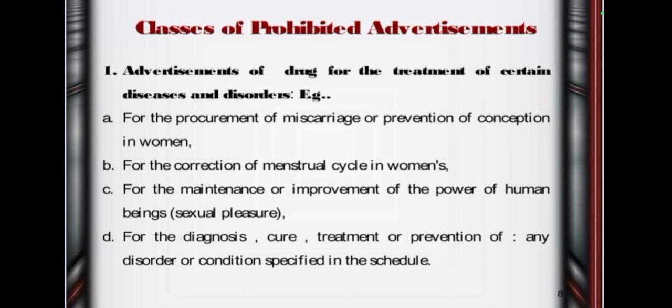Let us see one by one. First one, advertisement of drugs for the treatment of certain diseases and disorders. That means drugs for the procurement of miscarriage or prevention of conception in humans, and for enhancement or maintenance of human sexual capacity, and for the diagnosis, cure, treatment or prevention of any disorder or condition specified in the schedule. Third, for the maintenance or improvement of the sexual power or pleasure of human beings. This is the first class of prohibited advertisement.